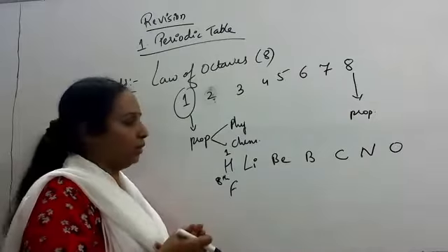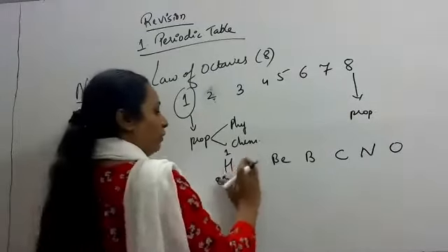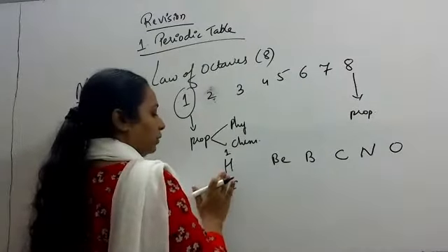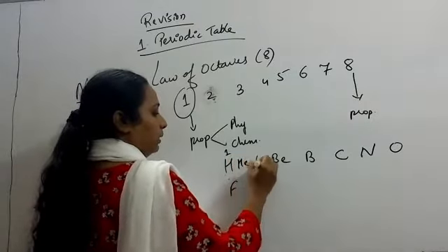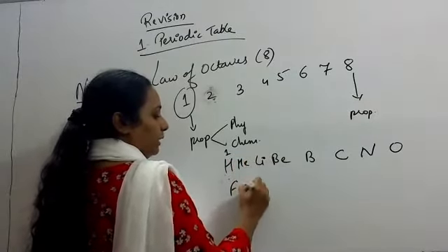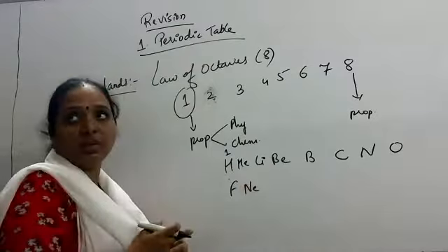Neon. Again, we are going to remove neon, or what we can do is I take noble gas also. Hydrogen, helium, lithium, fluorine, neon. What comes after neon?